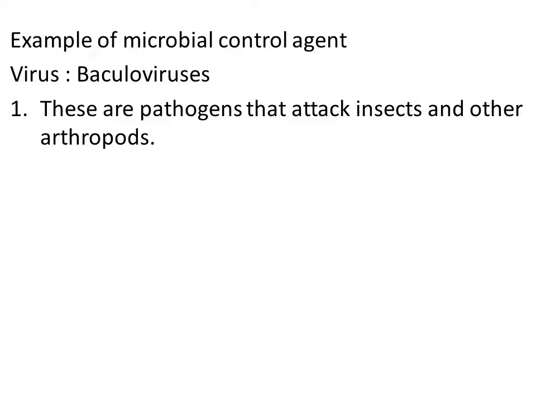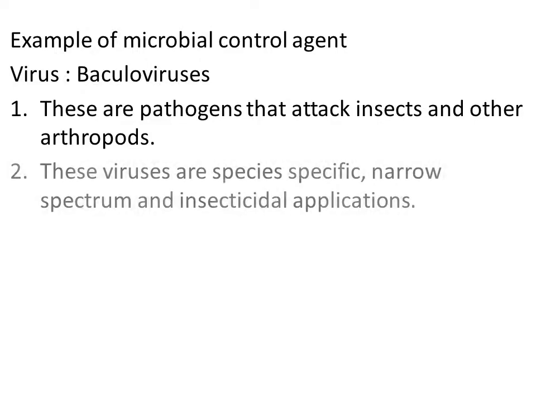The baculoviruses are species specific and narrow spectrum insecticidal applications. When we use baculoviruses as a biocontrol agent, they destroy only a specific kind of pest. Clear?